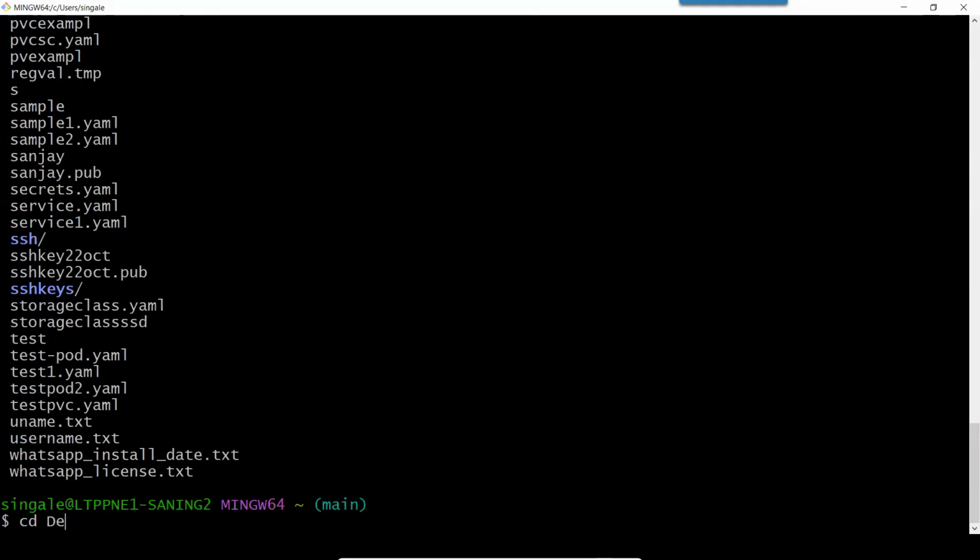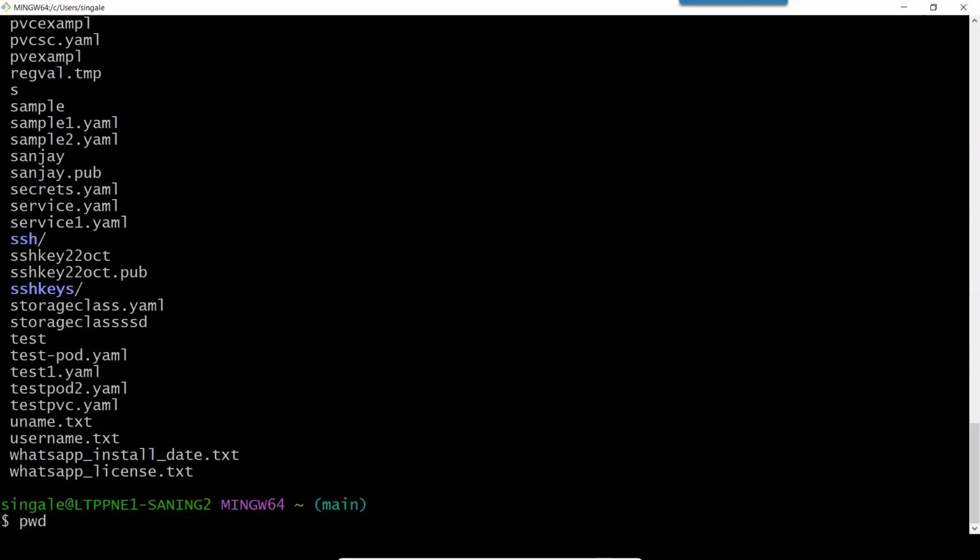I have to type just the initial letters of that folder, and I can press tab. So you can see it automatically appears. I will show you once again. Have your attention on the screen. Here, I have created a folder called DevOps batch. And now I want to go inside that folder. For that, there is a command called cd. Cd means change the directory.